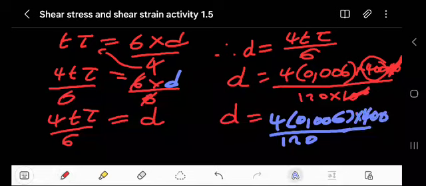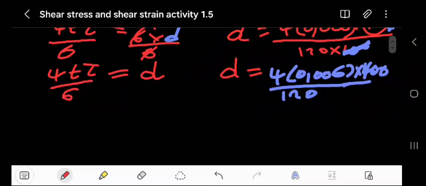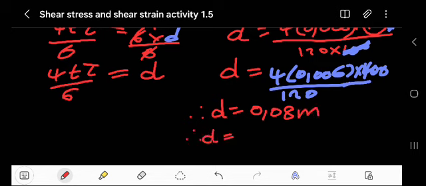Remember the 10 to the power of 6; this one cancels with that one. So punch this on your calculator. Then I found D to be equal to 0.08 meter. Let's say now you want it in millimeter, you'll multiply this by 1000. Then this will be simply 80 millimeter.